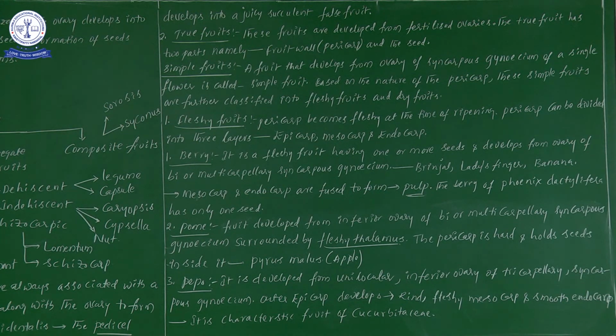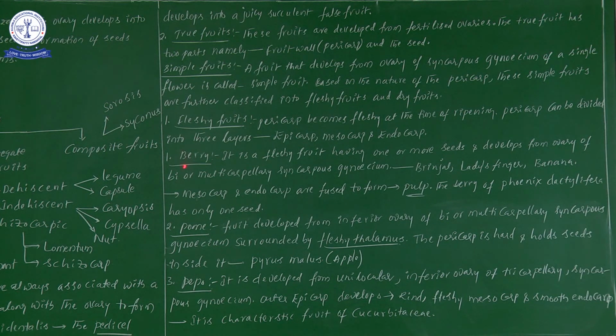Next, the berry of Phoenix dactylifera, the date palm, like dates, has only one seed. This much of information. According to your knowledge, you may not understand it right now.